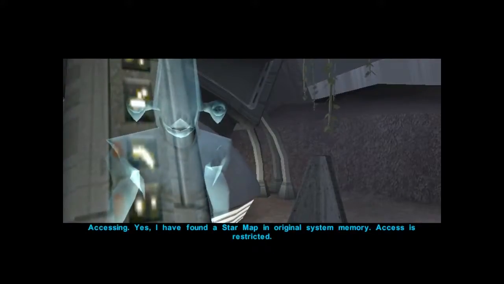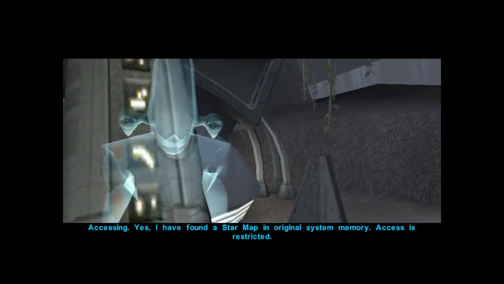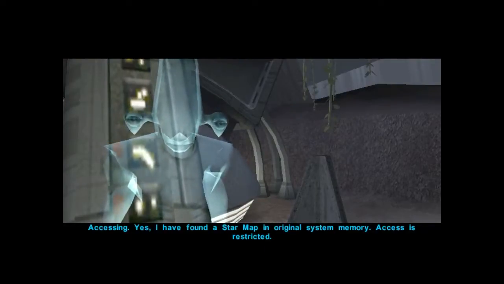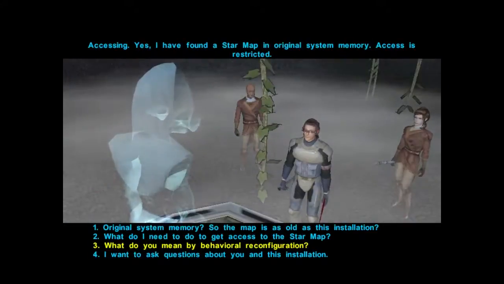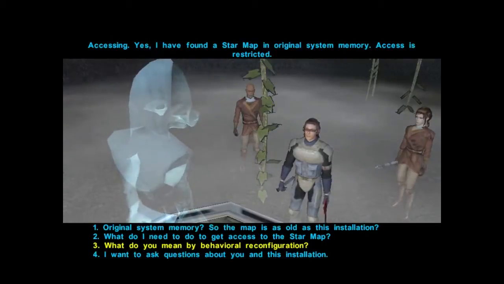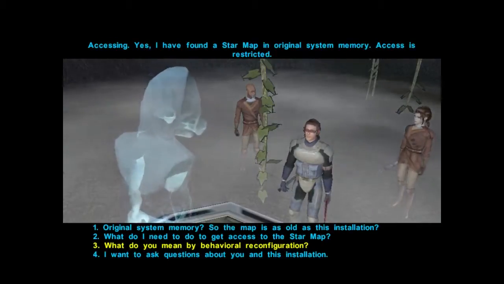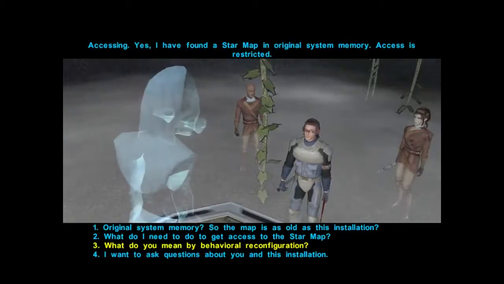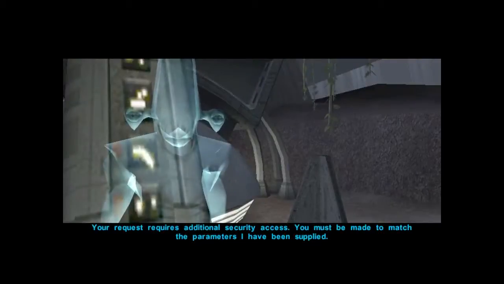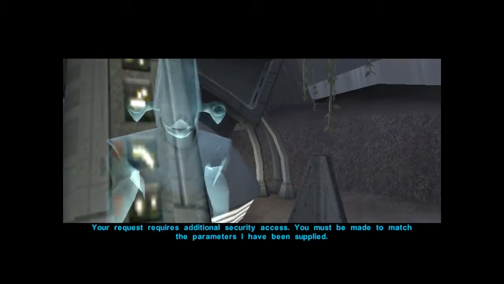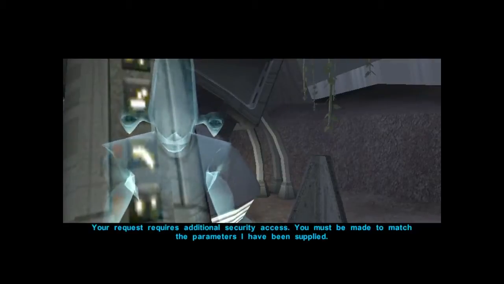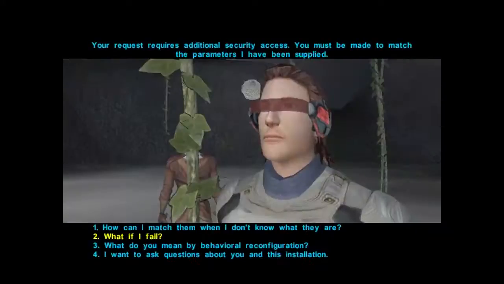Accessing. Yes, I have found a star map in original system memory. Access is restricted. Your request requires additional security access. You must be made to match the parameters I have been supplied.